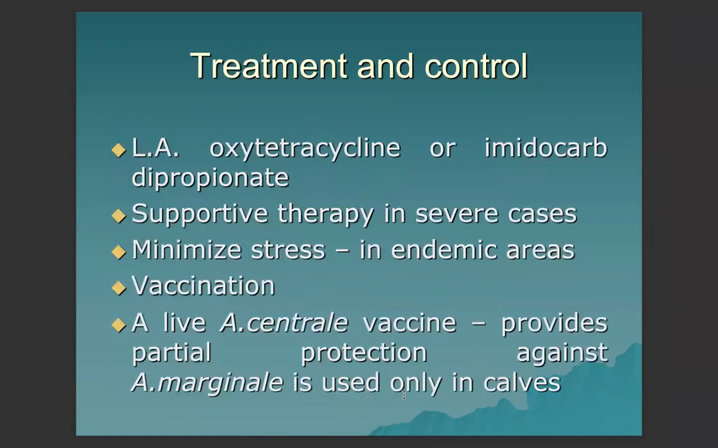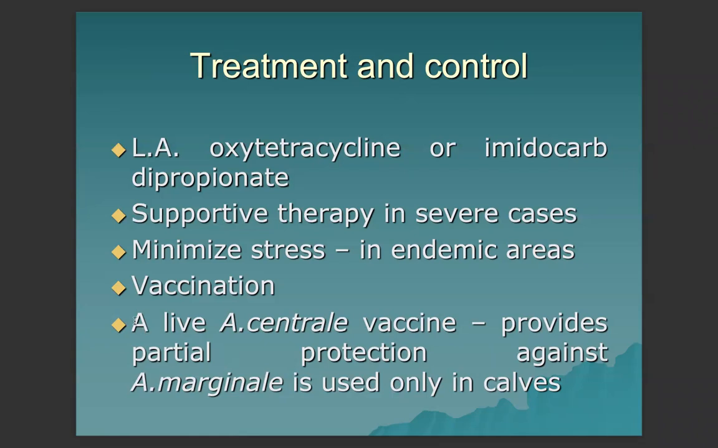Long-acting oxytetracycline or imidocarb dipropionate is the drug of choice or treatment of choice. Supportive therapies are given in severe cases, like fluid therapy and electrolytes, vitamins, minimize stress. In endemic areas, there is vaccination performed or immunization. Live Anaplasma centrale vaccine provides partial protection against Anaplasma marginale. This is used in calves.